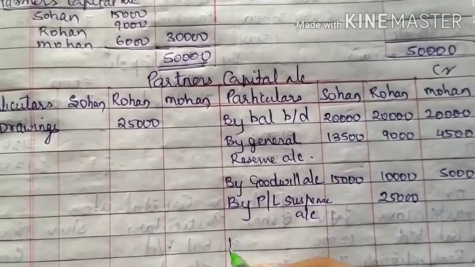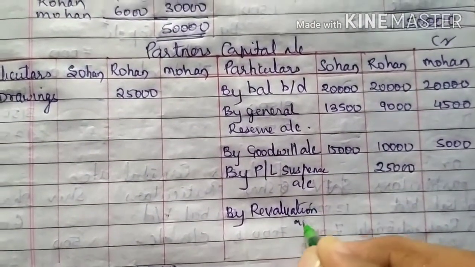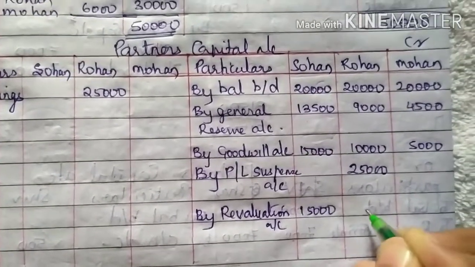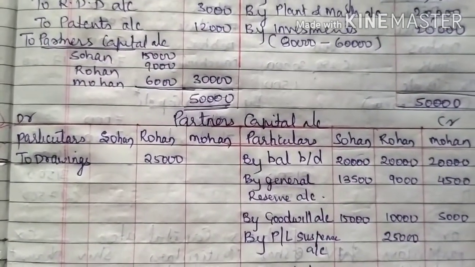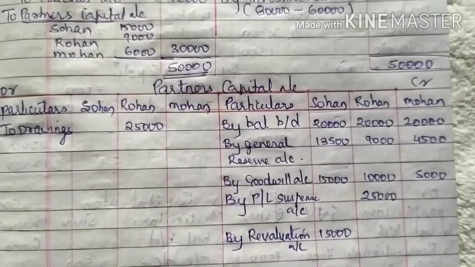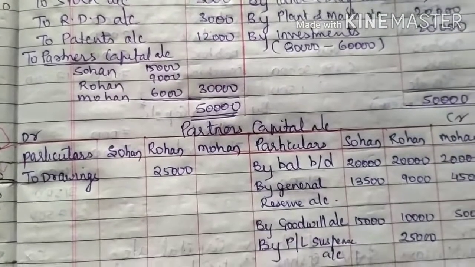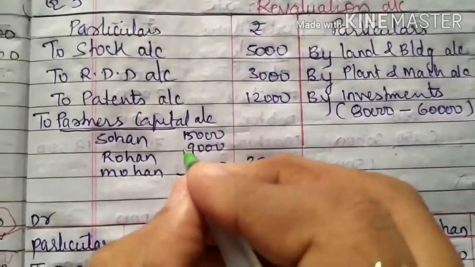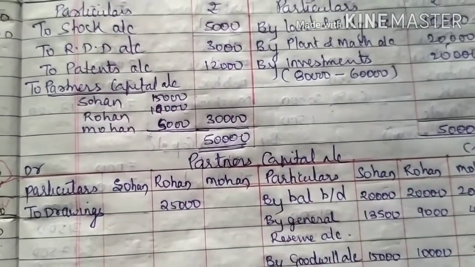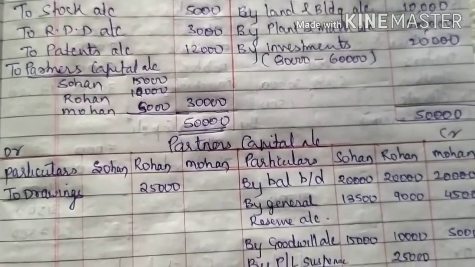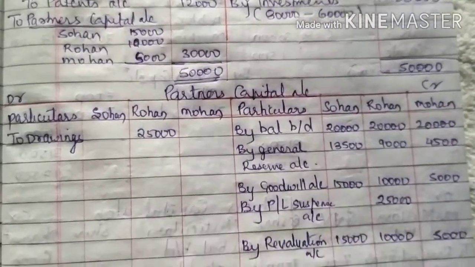Second effect in partners capital account credit side by revaluation account 15,000, sorry, it is 10,000, and this is 5,000, so it will be 15,000, 10,000 and 5,000.